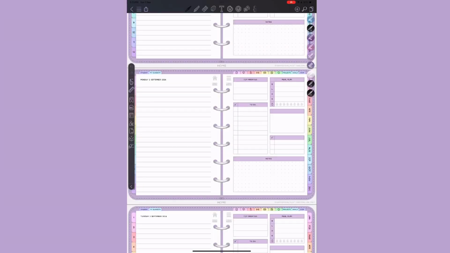So this is how the planner goes. I'm just going to give you a close-up and come in. Come on, let's come in. Grab yourself a coffee and let's sit down and let's chat about digital planning. First, we have our journaling space, which is one of my favorite spaces in the Colanote app or in this planner exactly. Then you have your top priorities, which I use for when we have exams coming or I need to study for something. Then we have our to-do, which is really important.